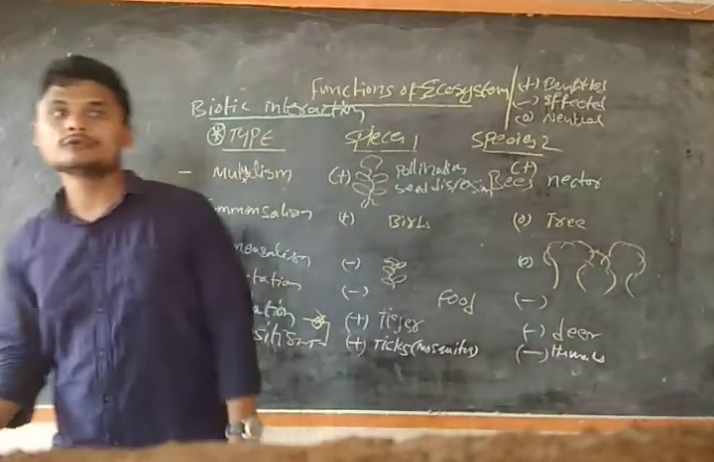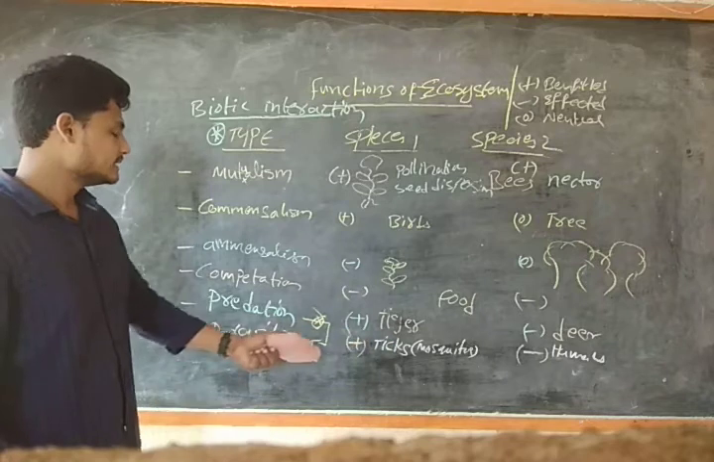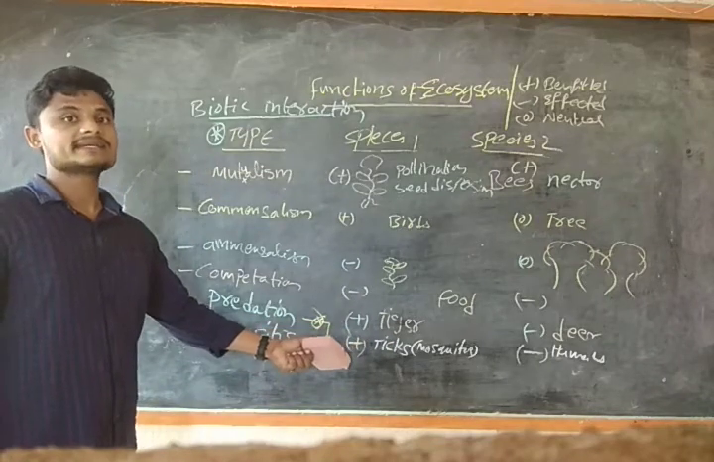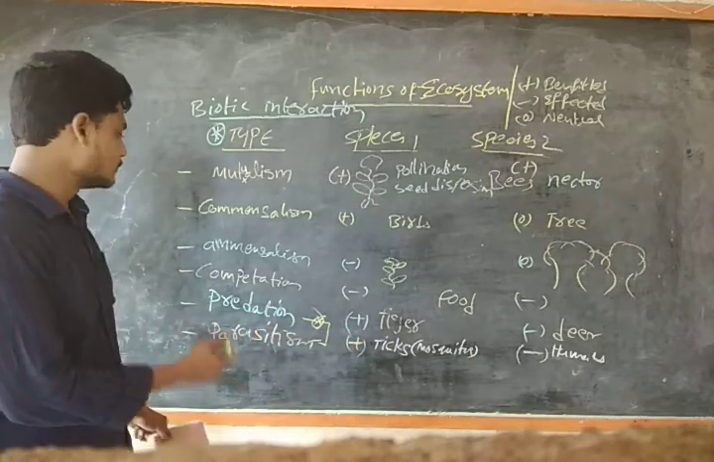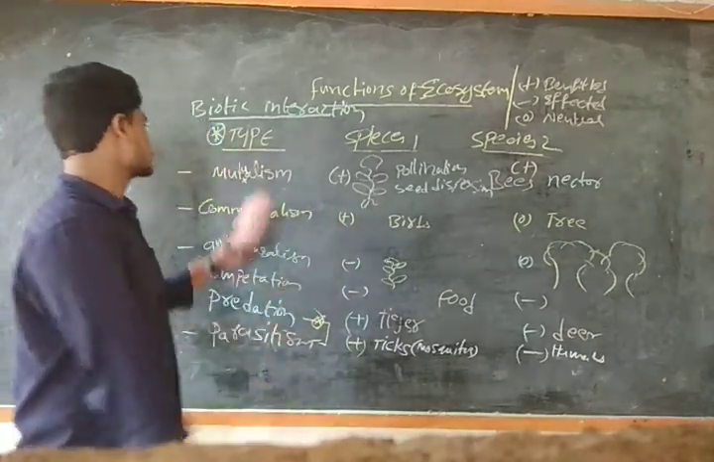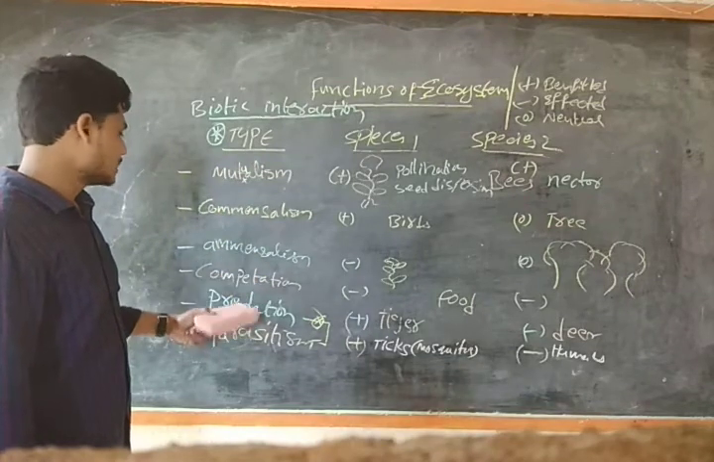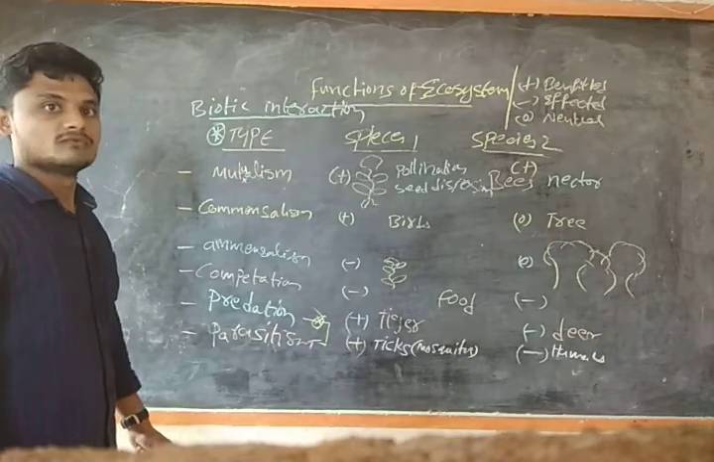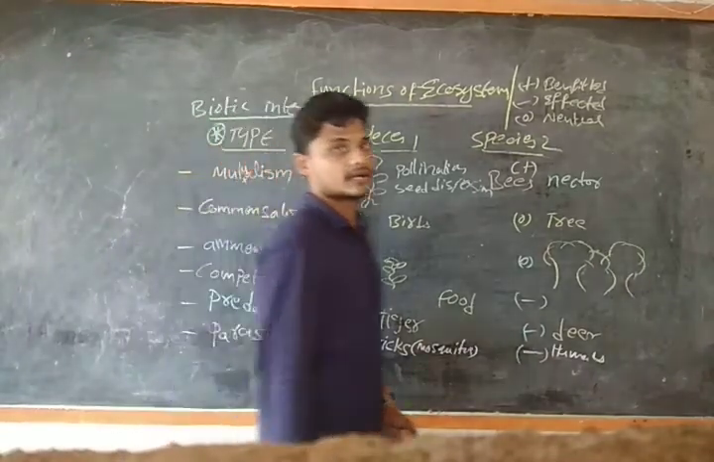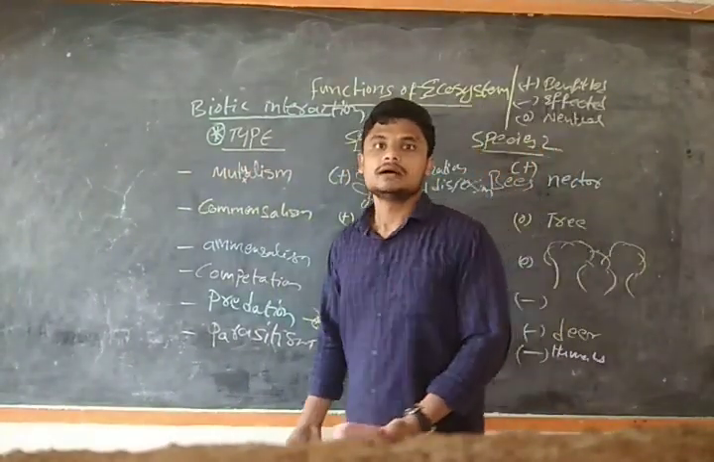So that gets the food from the host organism, that is human beings, and also it will be getting shelter. So this is the way these species interact in the ecosystem: mutualism, commensalism, competition, predation and parasitism. We have one more thing, that is neutral, meaning both are not getting affected.